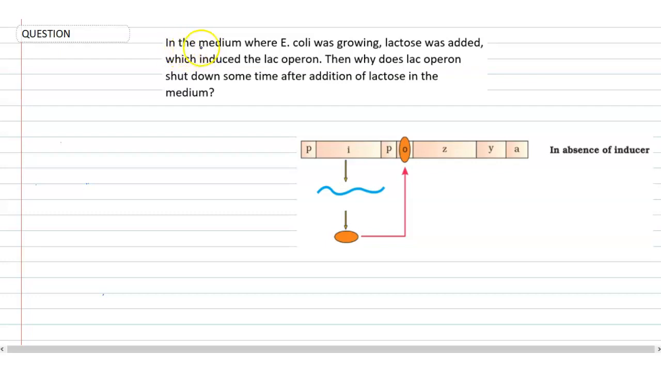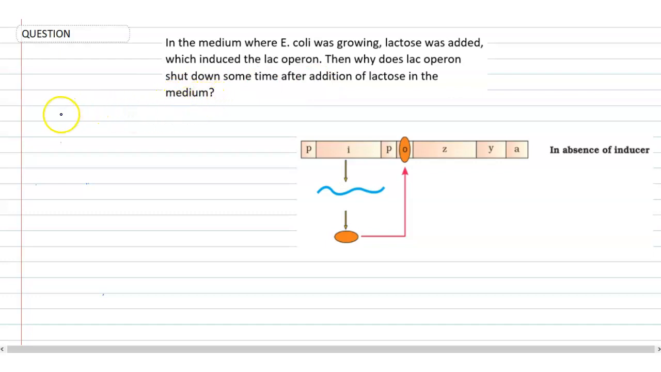So the question is, in the medium where E. coli was growing, lactose was added, which induced the Lac Operon. Then why does Lac Operon shut down sometime after addition of lactose in the medium?